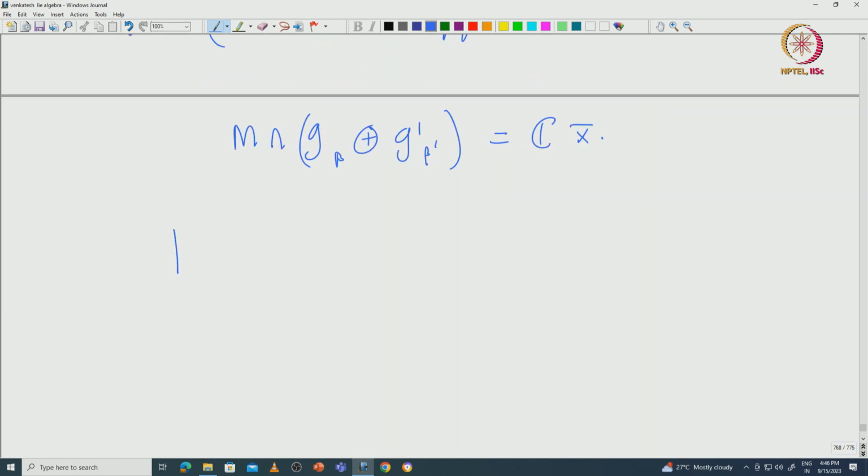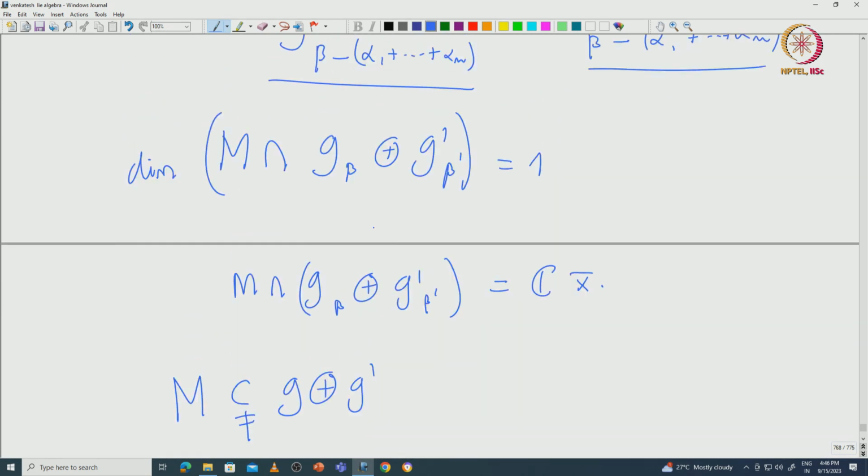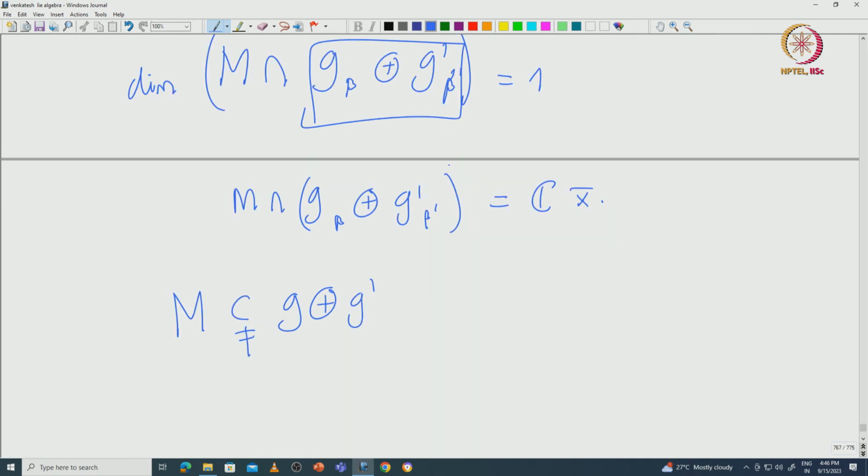So, that means M must be a proper subspace of G direction G dash, because if you look at this space, this has dimension 2. Okay. But inside M, this intersection has just only one dimension. So, that means M must be a proper subspace of this.